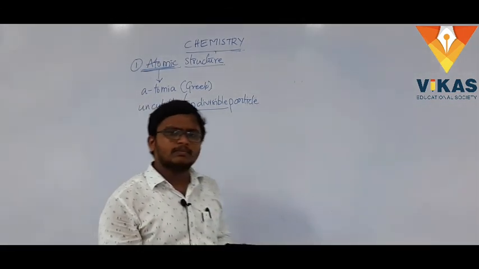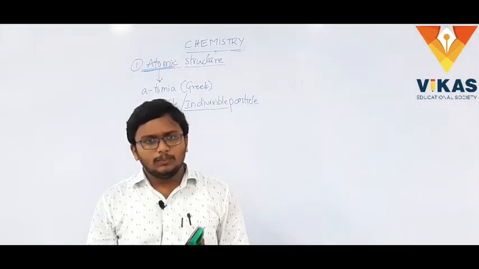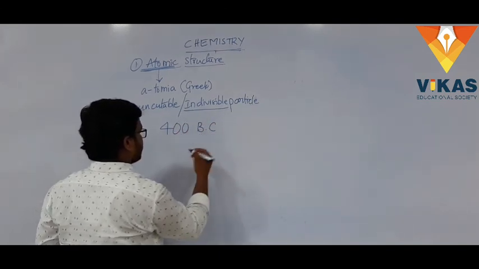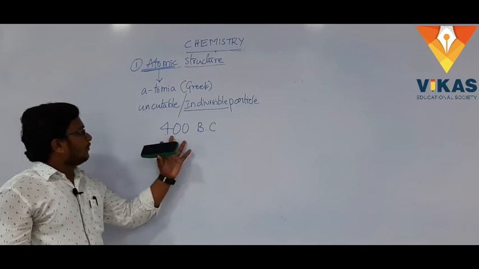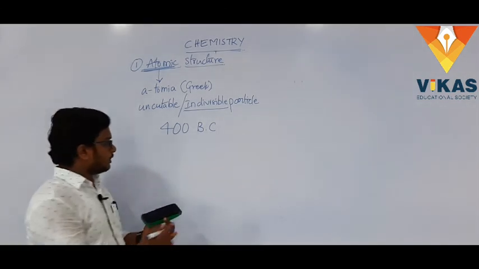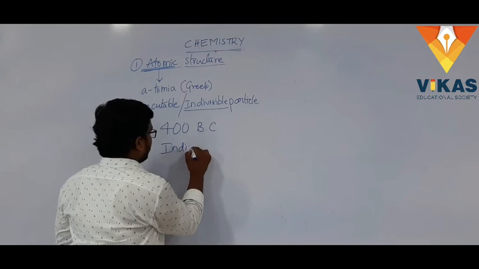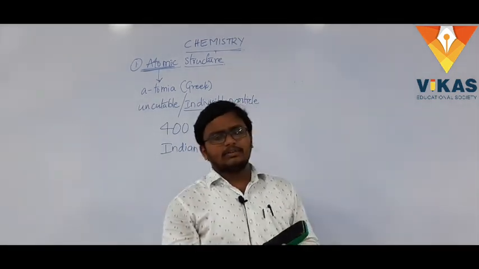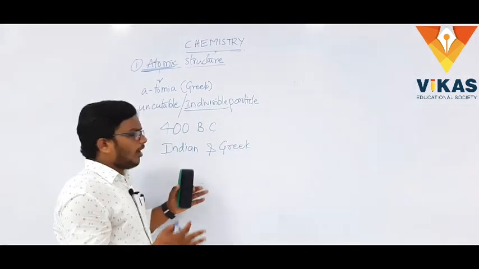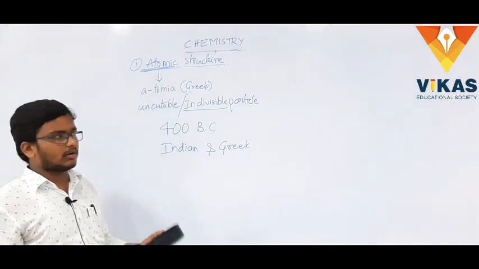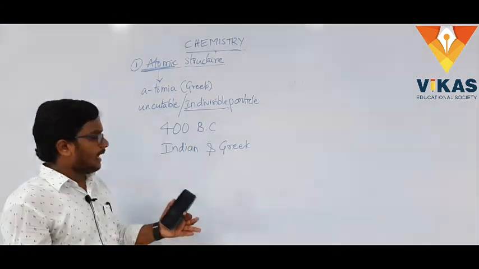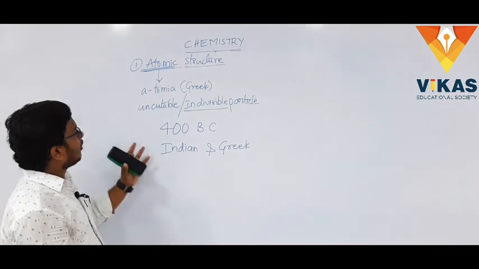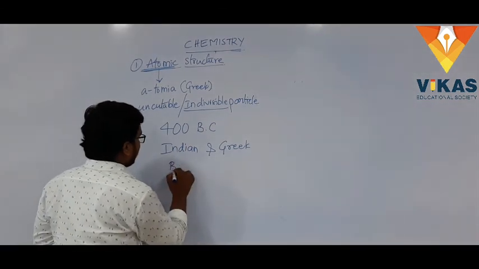So when did they find the atom? Do you have any guess? Around 400 BC. BC means before Christ. Around 400 BC, both Indian and Greek philosophers thought that all matter, whatever matter is existing on earth or whatever we are able to see, has something in it, something building it. So they called the atoms the building blocks.